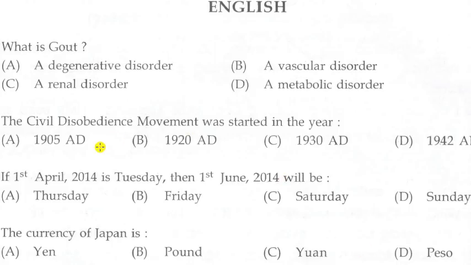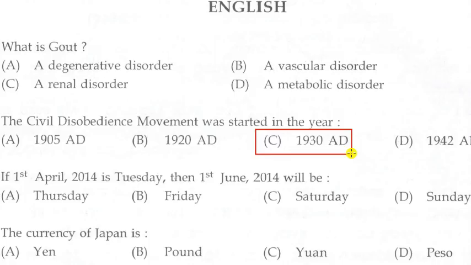Next question. The civil disobedience movement was started in the year. Options: A 1905 AD, B 1920 AD, C 1930 AD, D 1942 AD. Answer is C 1930 AD.